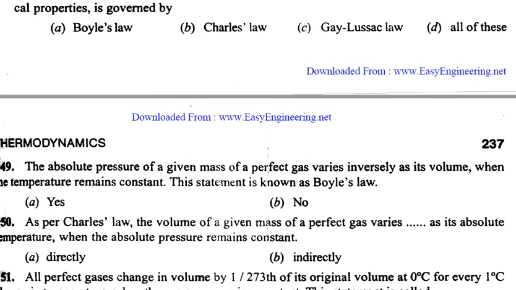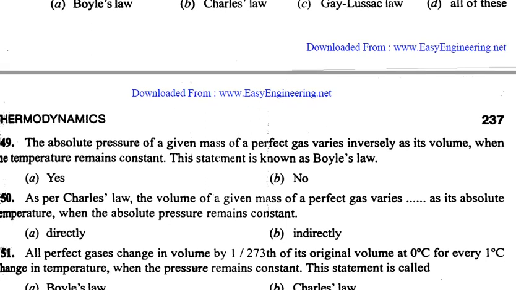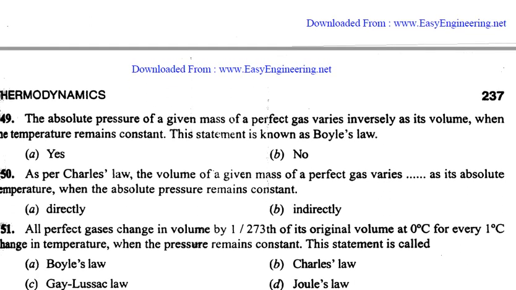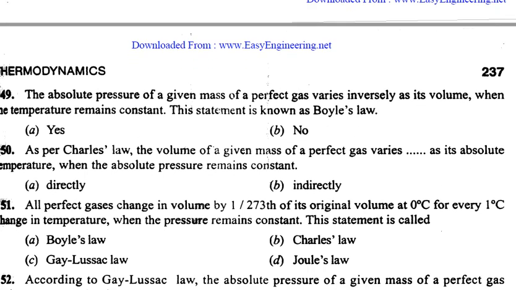49. The absolute pressure of a given mass of a perfect gas varies inversely as its volume when the temperature remains constant. This statement is called Boyle's law. Having temperature constant, pressure is inversely proportional to the volume. So PV constant is simply Boyle's law.